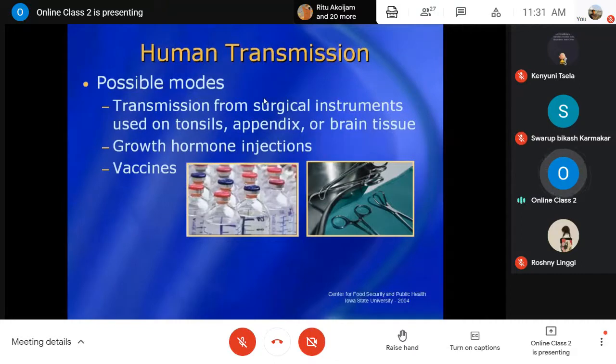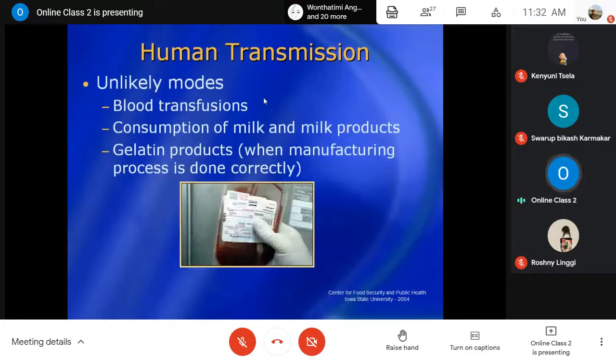And there are some other possible routes for human transmission. Transmission is possible from surgical instruments used for tonsil, appendix and brain tissue removal, and sometimes by growth hormone injections prepared from prion-infected animals, or sometimes through vaccines. So the other routes of human transmission are also possible.